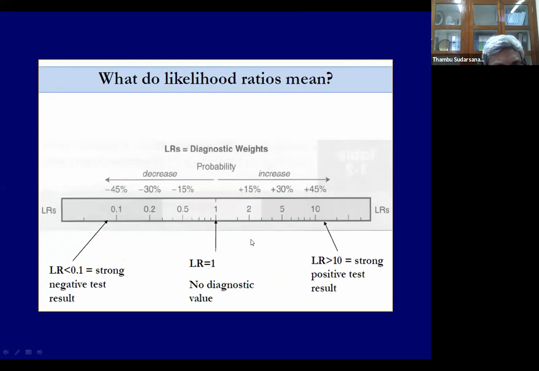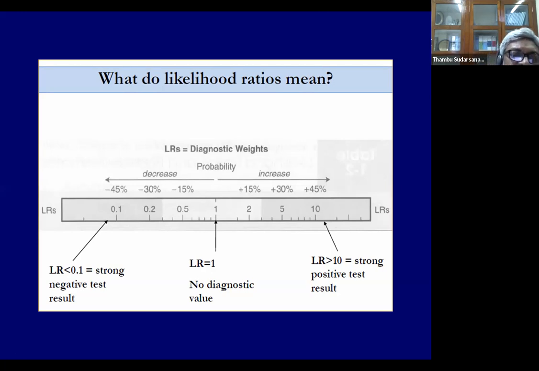How does one interpret these negative and positive likelihood ratios? Likelihood ratio, in a sense, is interpreted somewhat like an odds ratio or relative risk. A likelihood ratio of 1, you can think of it as an odds ratio in a sense. A likelihood ratio of 1 means the test has no diagnostic value. That means that test will not help you distinguish this disease from non-disease.